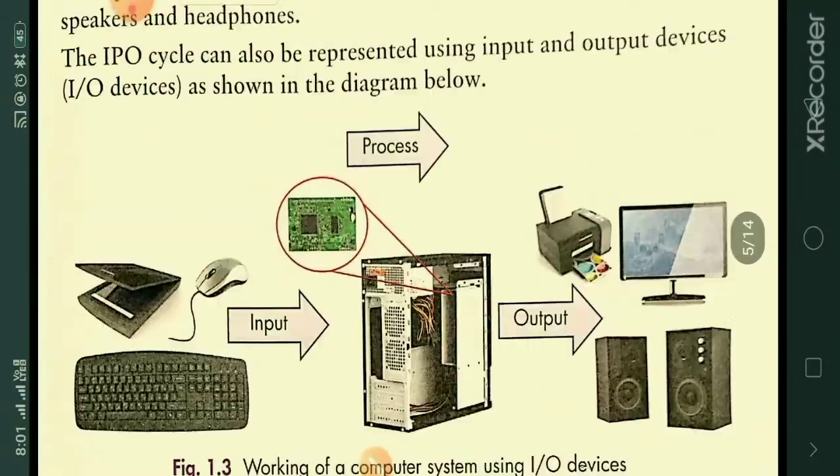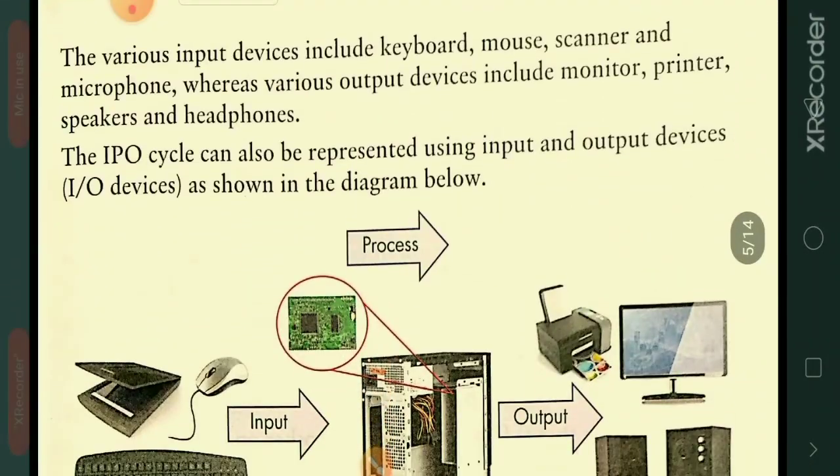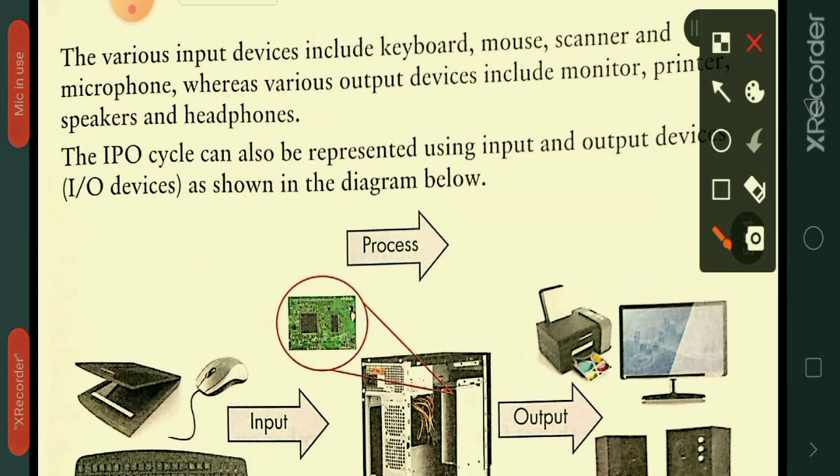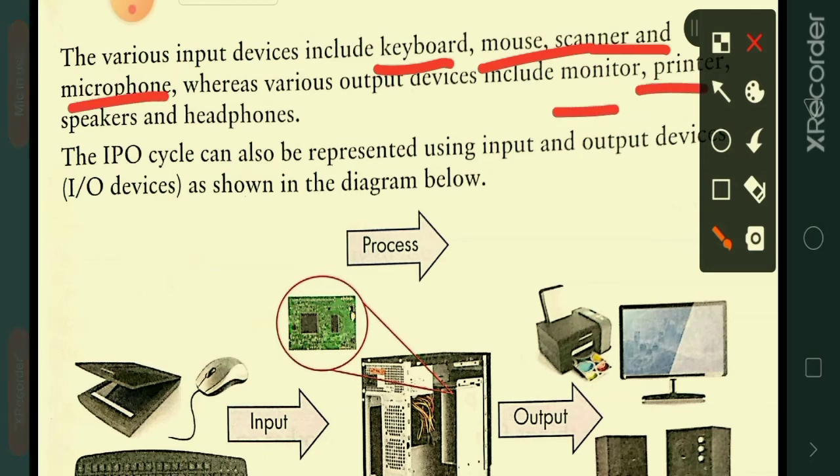Next, various input devices include keyboard, mouse, scanner and microphone. We have so many input devices such as keyboard, mouse, scanner and microphone. In the same way, output devices are monitor, printer, speakers, headphones.